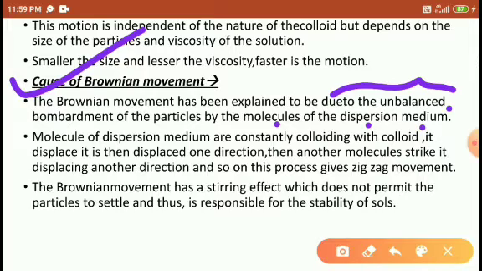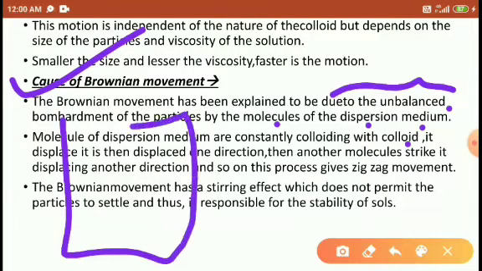Molecules of the dispersion medium are constantly colliding with the colloids. The liquid here is water, in which the colloidal particles are present.